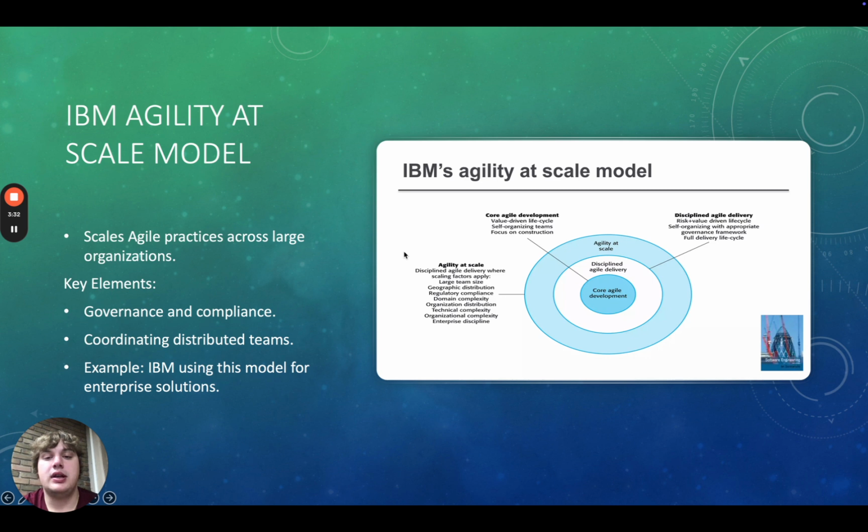IBM's Agility at Scale model addresses the complexities of adopting Agile in large organizations, ensuring alignment across teams while maintaining flexibility. Some key elements are scaling Agile beyond small teams, governance and compliance integration, and coordinating distributed teams. A real-world example is IBM itself uses this model for large-scale software development projects such as enterprise solutions for global clients.